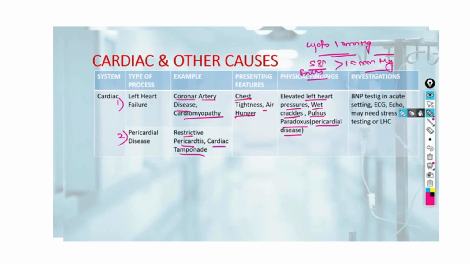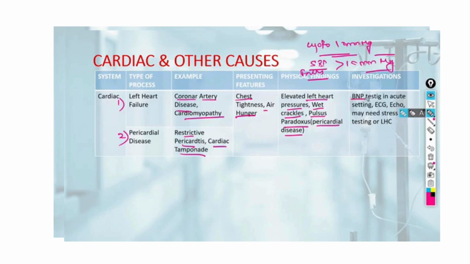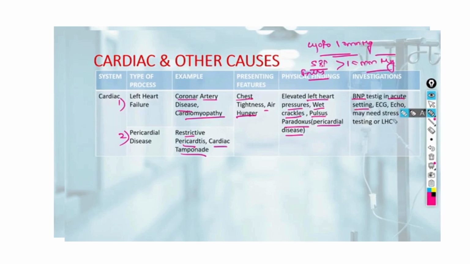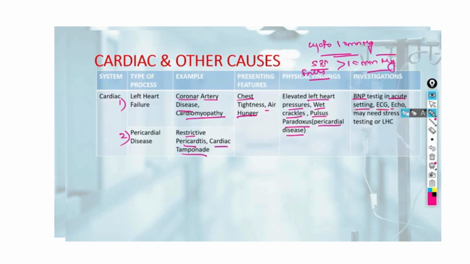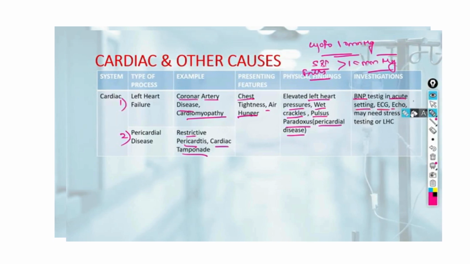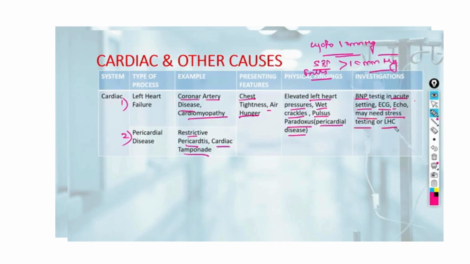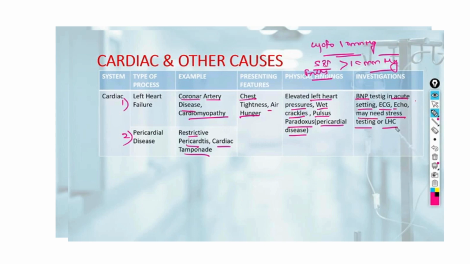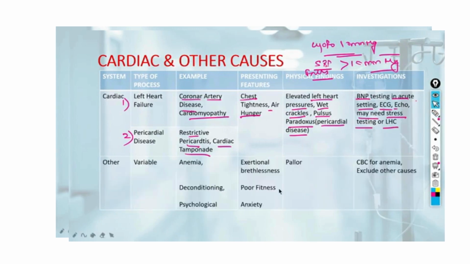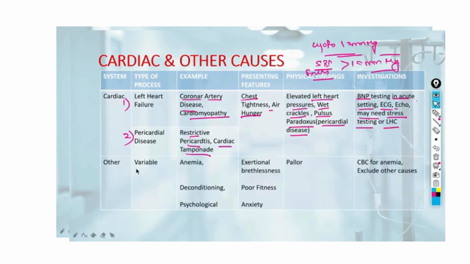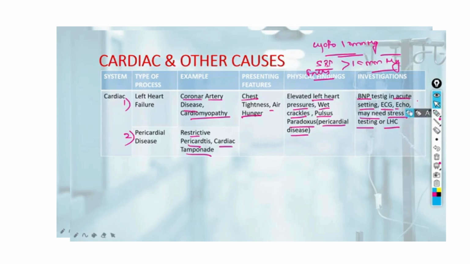What investigations should be done? We have to test for BNP in acute settings, ECG, echo, and the patient may need stress testing or left heart catheterization. Coming on to the other causes, dyspnea